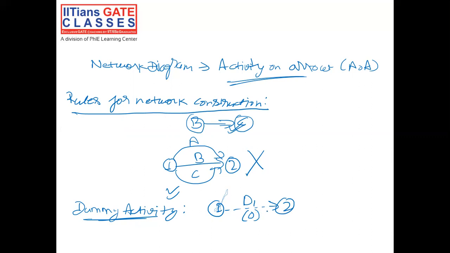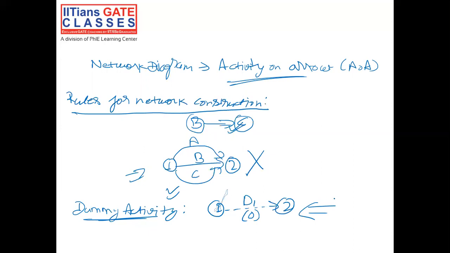Now, the third rule is the length and direction of arrow is indicative only. It means that the arrow we are using here, either in this or in this, it is indicative only. Its length does not mean the time consumed.